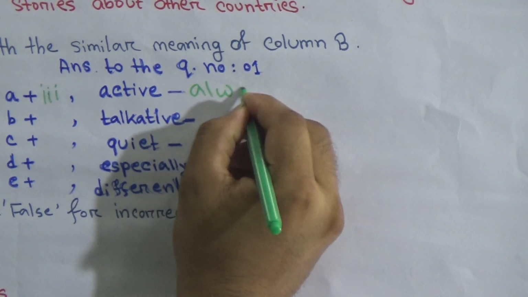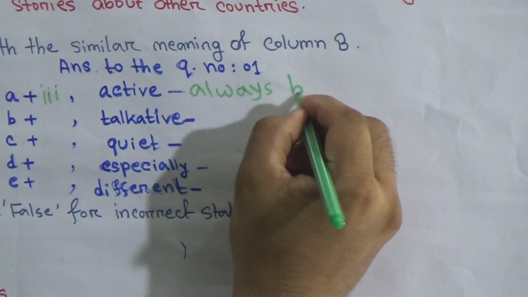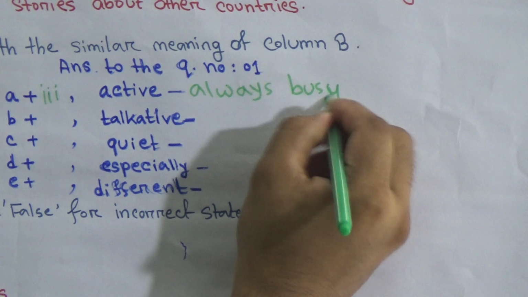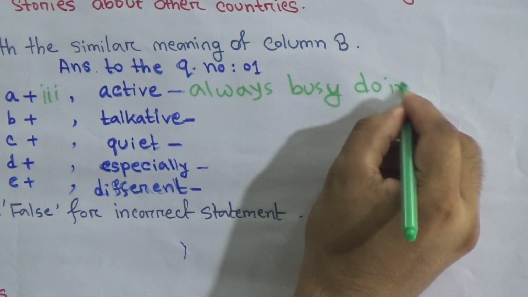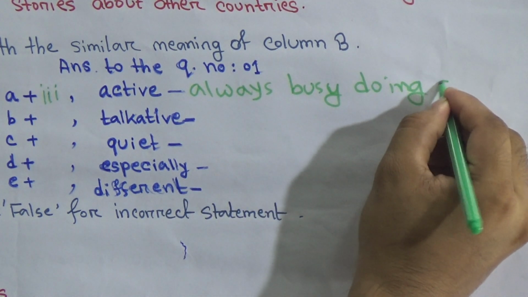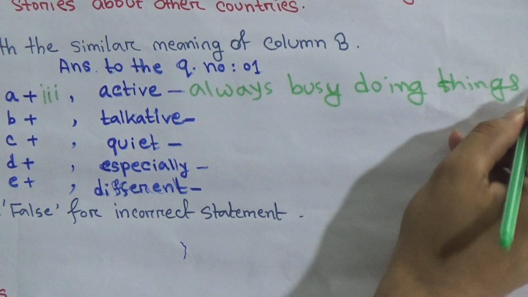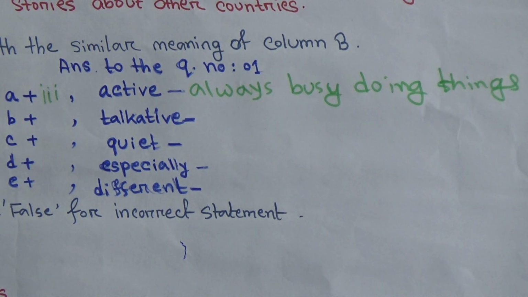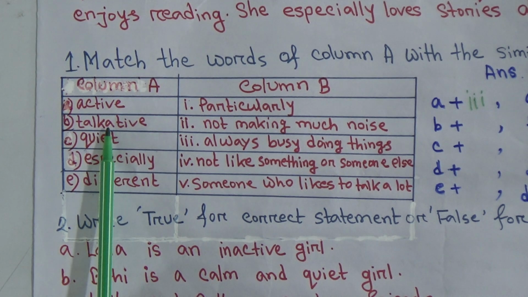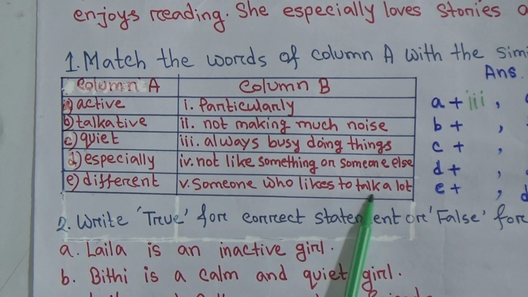Always busy doing something, doing things, any work, who remain busy always. Okay, next one, talkative. Talkative means who talks a lot, someone who likes to talk a lot.